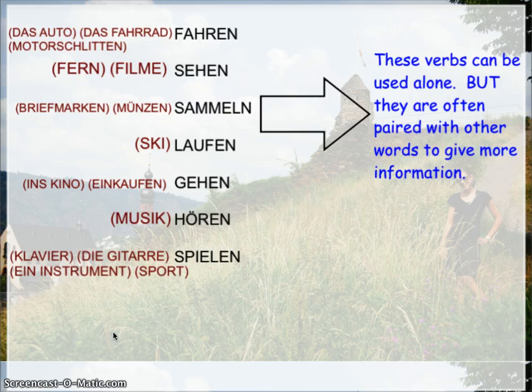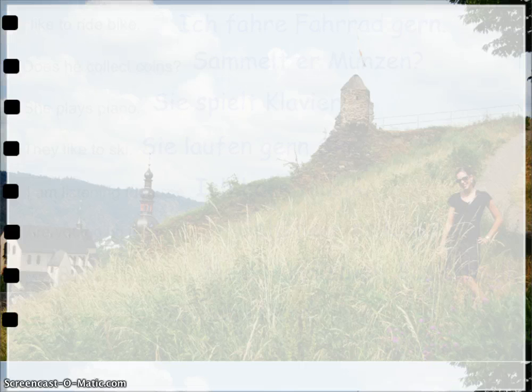Finally, spielen. Lots of different things that we can play. Klavier is piano, die Gitarre is guitar, ein Instrument, and Sport. If I wanted to say that I am playing any of these, I would start with ich spiele, and then after that comes what I'm playing. Ich spiele Klavier, ich spiele die Gitarre, ich spiele ein Instrument, ich spiele Sport, ich spiele Xbox, for instance, to name a few. Let's try a few examples. Make sure you pause this and give yourself enough time to try it out before you continue to see the answer.